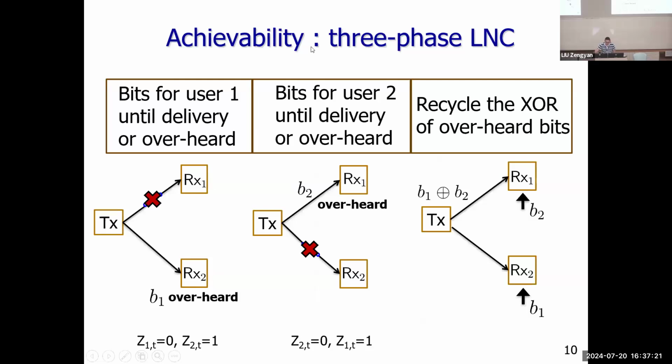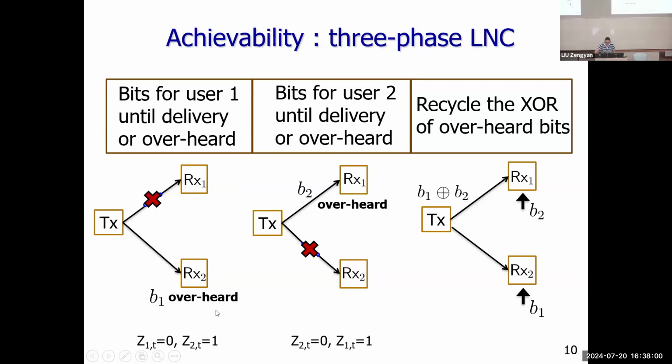So this achievability is quite simple from the network coding view. Now we have a three-phase scheme. For the first phase, we only deliver the bits that need to be sent to user one. And for the second phase, we deliver the bits for user two. So the first two phases are just a very simple TDMA, nothing different from the routing. But at the third phase, we can recycle some overheard bits.